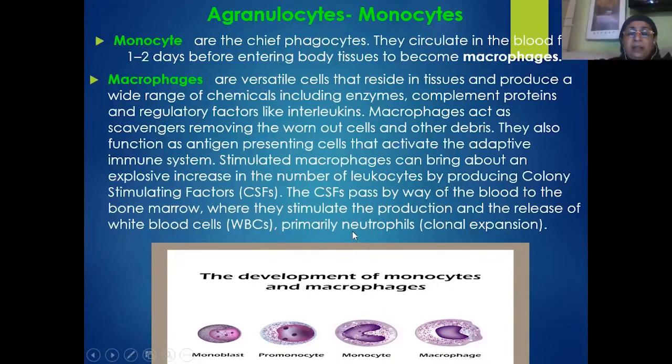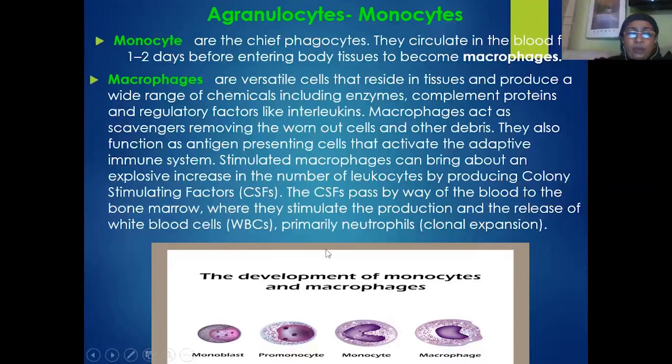You can see here that the number of neutrophils in a normal human being will usually be about 4,000 to 10,000 maximum. But in the case of injury, within no time, because of this clonal expansion, because of the presentation of antigen by the macrophages to the neutrophils, we'll see the number of neutrophils may be raised to 1 million or 2 million per ml of blood as per the need of the body. That is the power of clonal expansion.